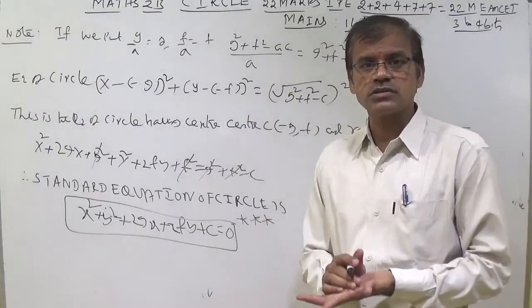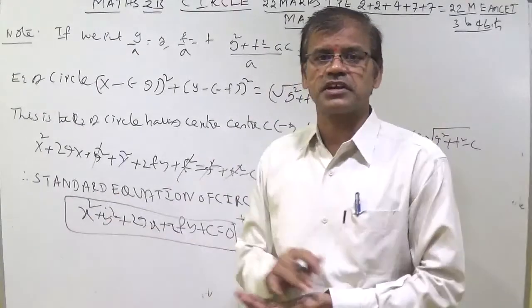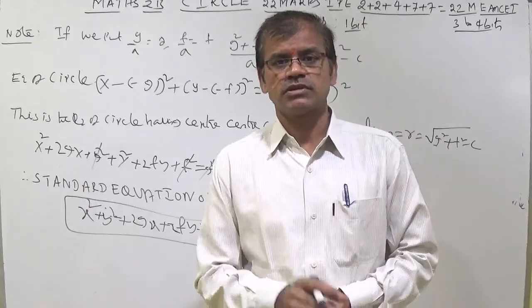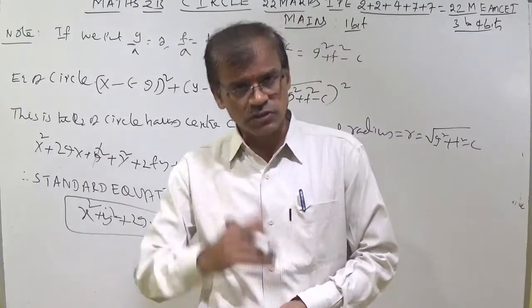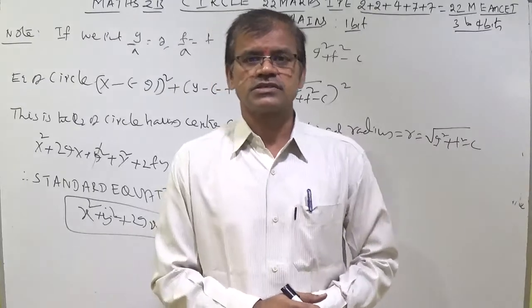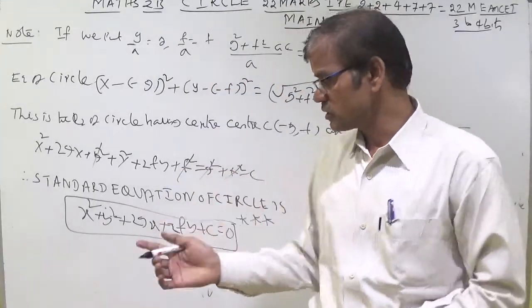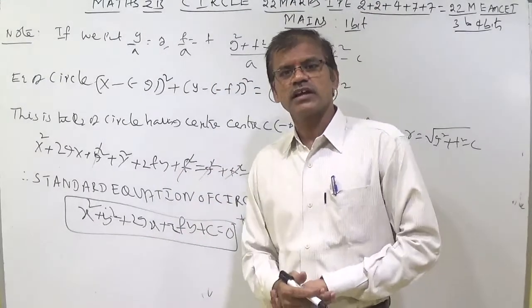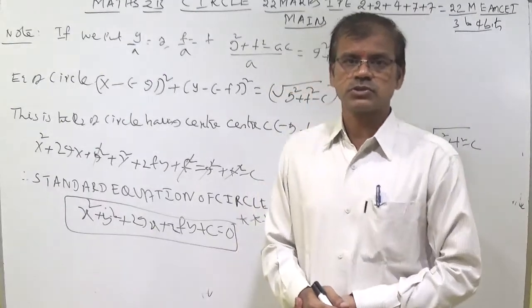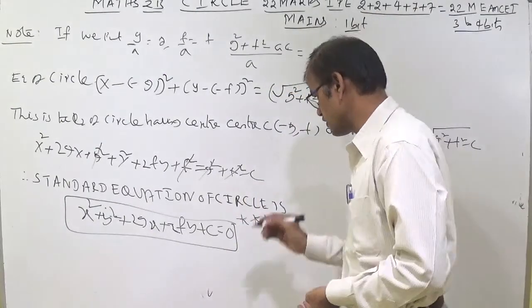While writing the notes, simply pronounce it three times. Standard equation of circle is x square plus y square plus 2gx plus 2fy plus c equal to 0. This is most important.